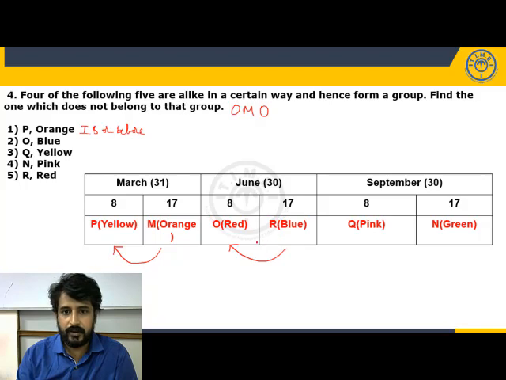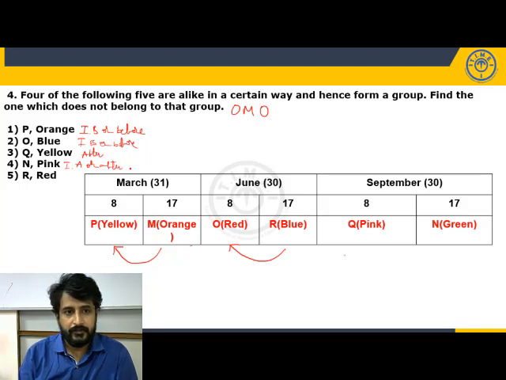Next. Q yellow. Q is after. Here also, the second case is also immediately before or before. In this case, after. Q was born after the one who likes yellow was born. Now N pink. N is immediately after pink. Immediately after or after.